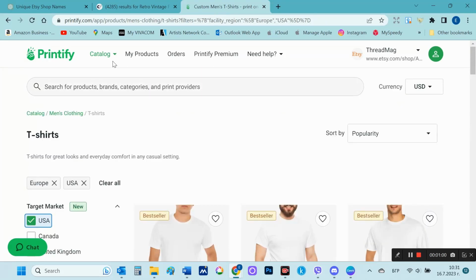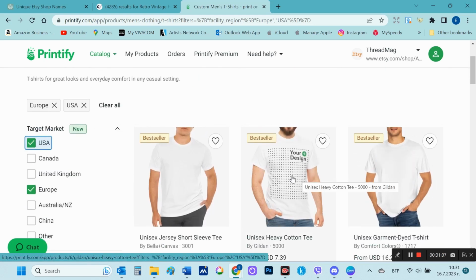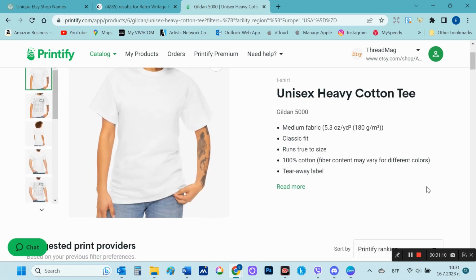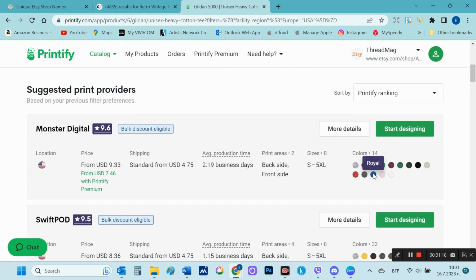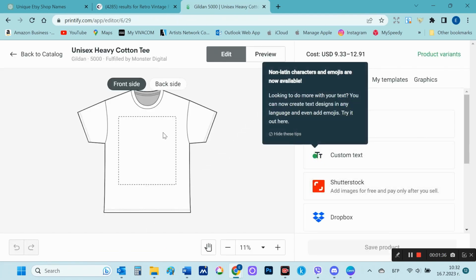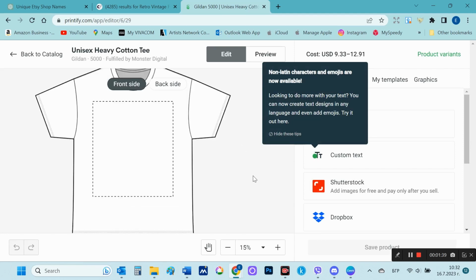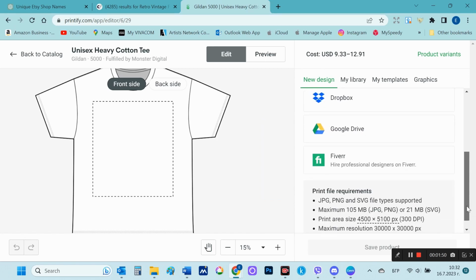My role will be to create the designs, as well as manage the Etsy shop, taking care of good SEO, as well as running and managing my Etsy ads listings. Here I will be able to check what the file requirements are that I need to use. Print file requirements: JPG, PNG and SVG file types supported. Maximum 105 megabytes for JPG and PNG, or 21 megabytes for SVG.